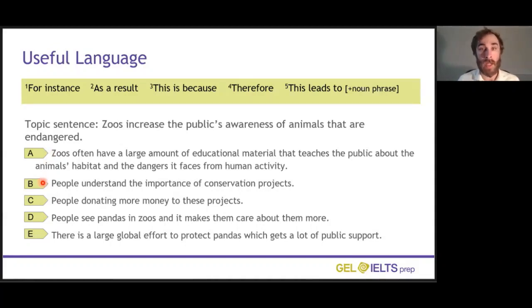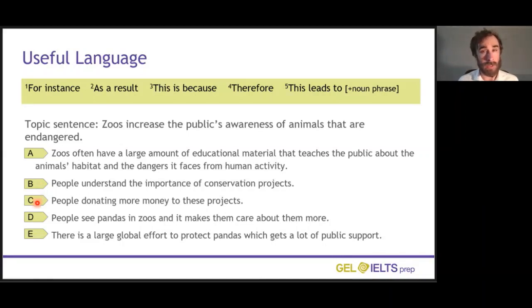B. B shows the consequence or the result of something. So we could use number 2, as a result, or we could use number 4, therefore. So let's say as a result would work well here. The previous sentence explains that people learn from zoos, and then B, as a result, people understand the importance of conservation projects.